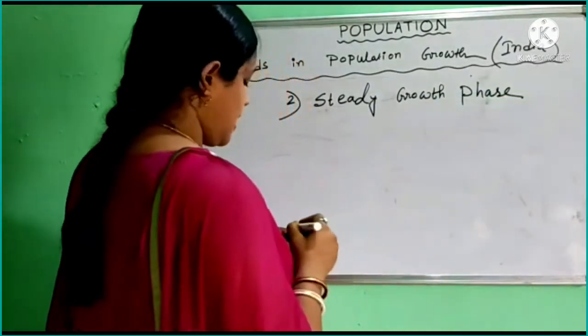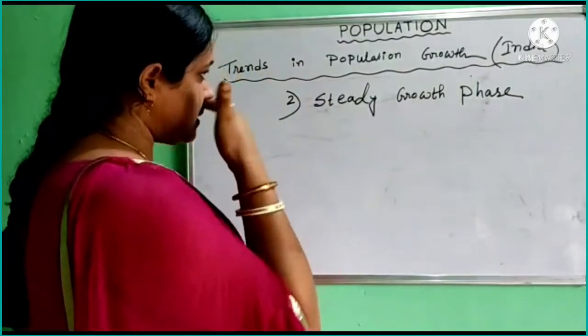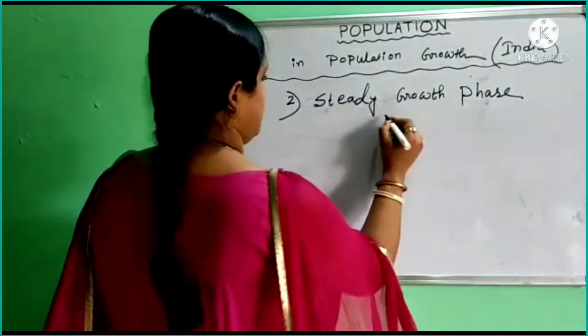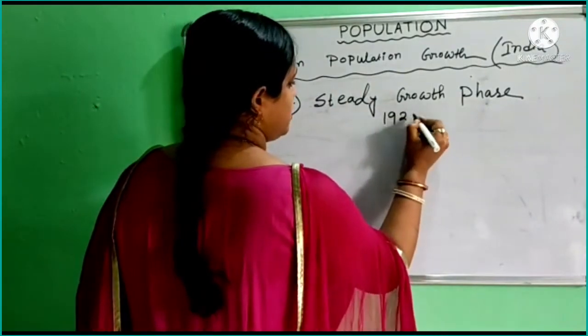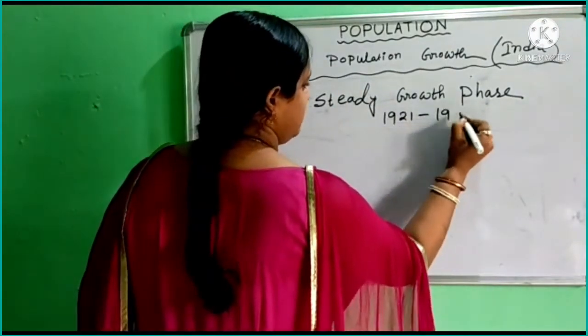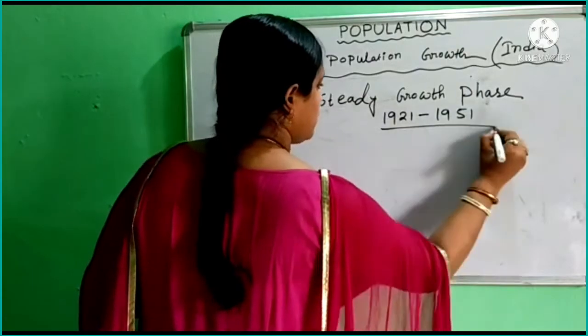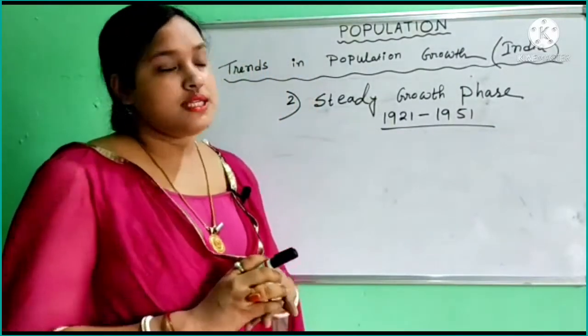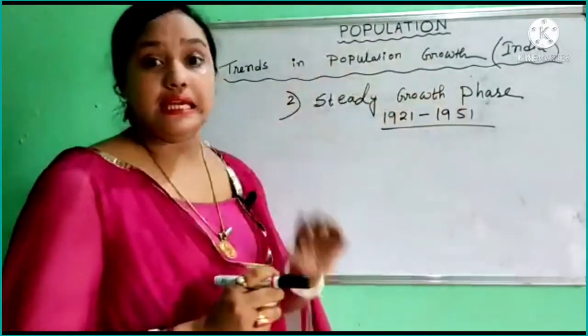The period is 1921 to 1951. This is the actual period when we found the steady growth phase in India.